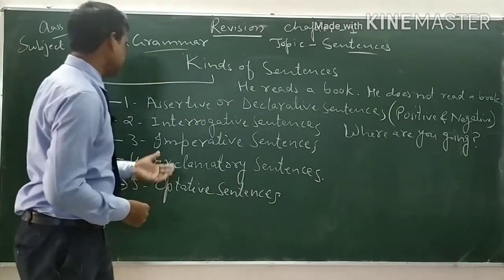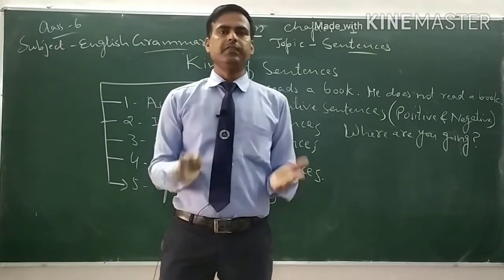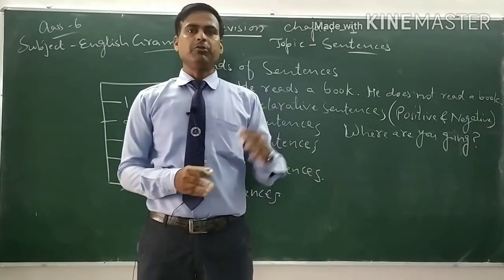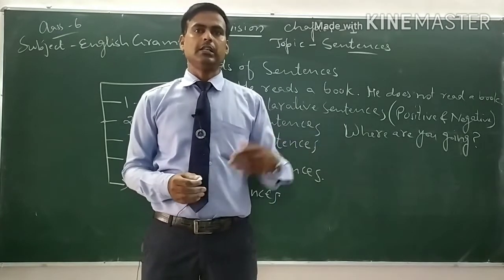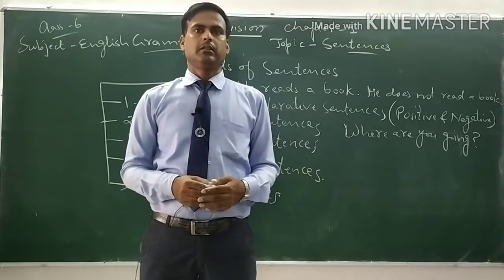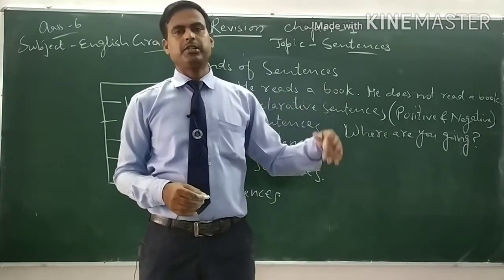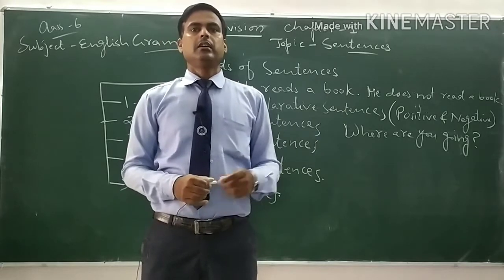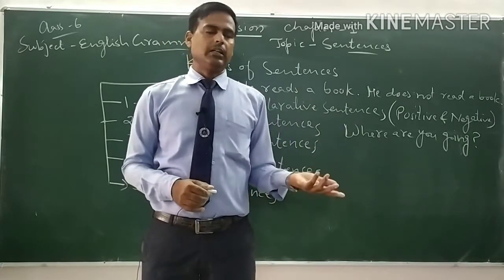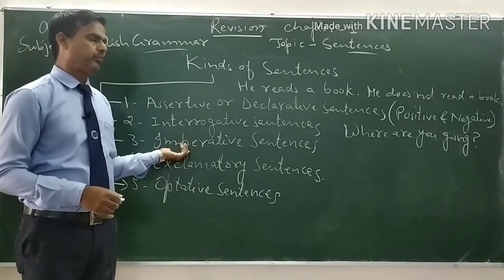And the next one is imperative sentence. Imperative sentences are the sentences which are used to give orders or ask permissions, requests, commands, etc. At those places we use imperative sentences.